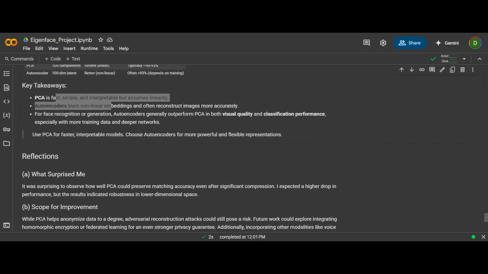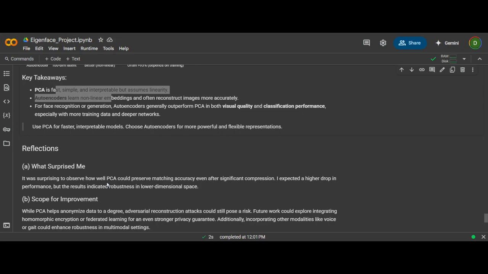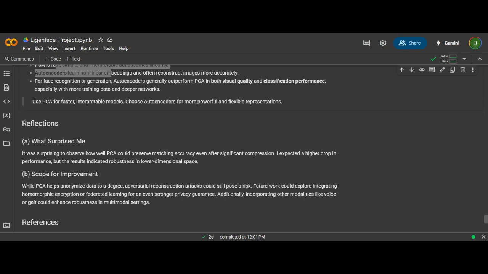Now talking about the reflections, what surprised me is that this project helped me understand how we can rethink face recognition in a privacy-respecting way. It was a refreshing shift from blindly chasing accuracy to thinking about what data we use and how we use it. So that's all from my end.